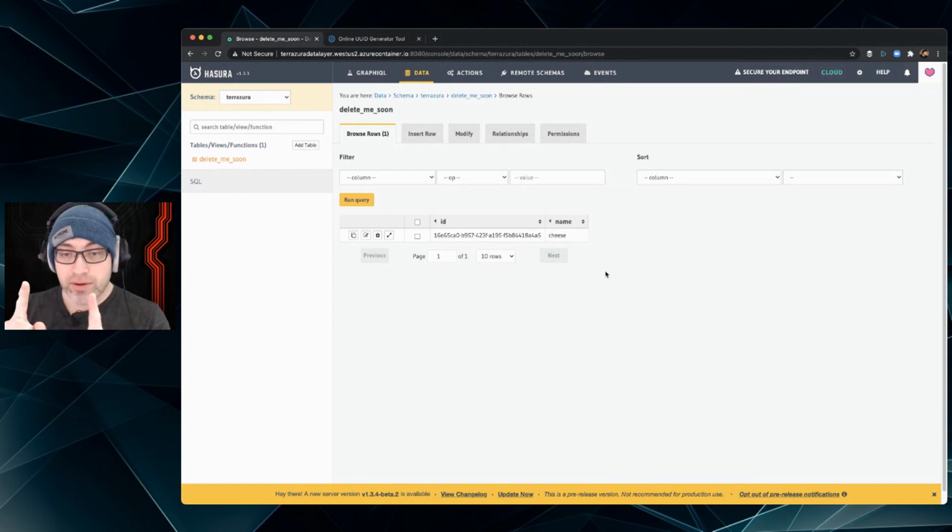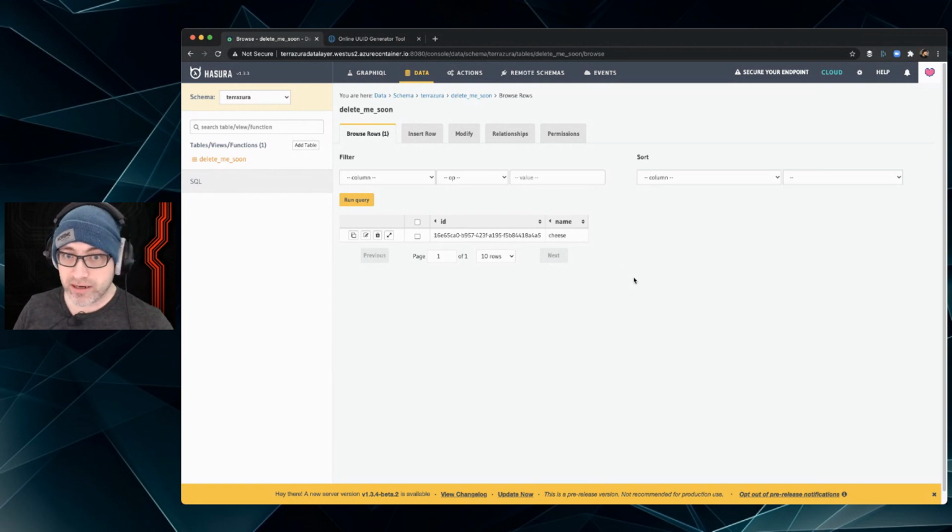So now we know we have a database. It is connected to the Hasura GraphQL API server. It has data in it. It has a table in it. It has a schema that has that table in it. So bam, we are live and working.